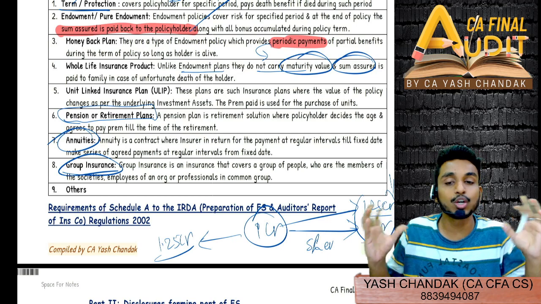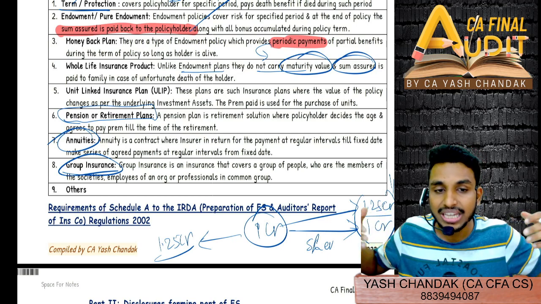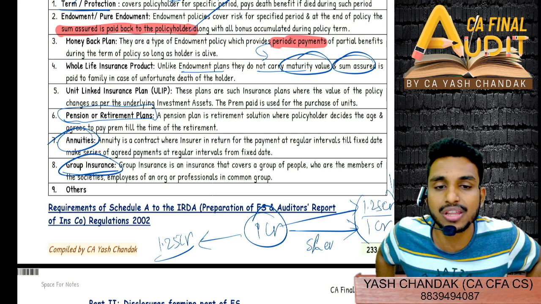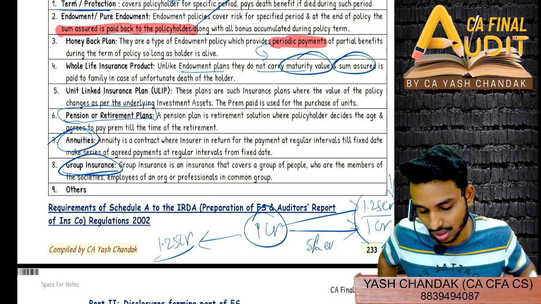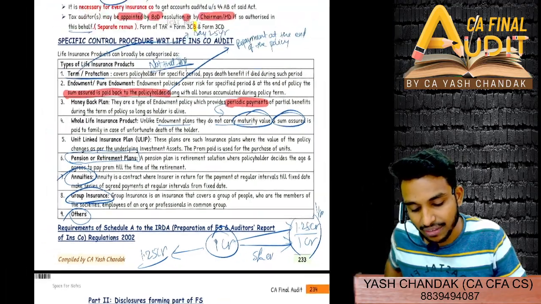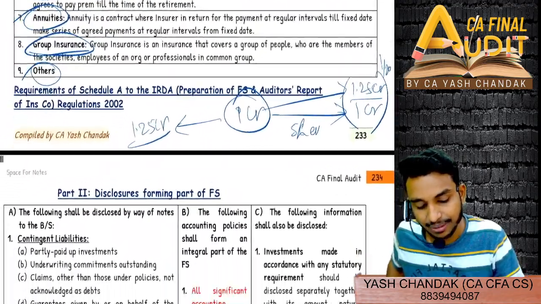Now, group insurance is like what companies generally offer to the employees. So, companies generally have a group insurance policy for all the employees in which they get certain wholesale discount. Wholesale discount मिल जाता है because you are buying the policy in wholesale, right? Or for all the employees. And there are other life insurance products as well. ठीक है?